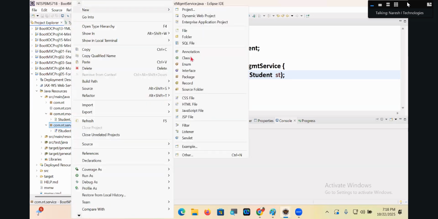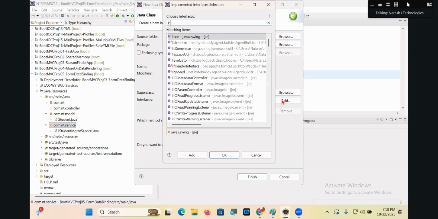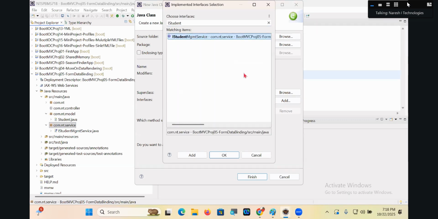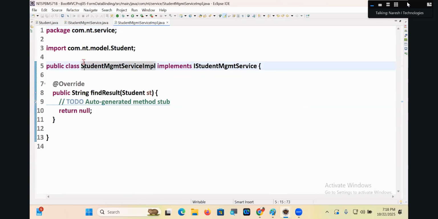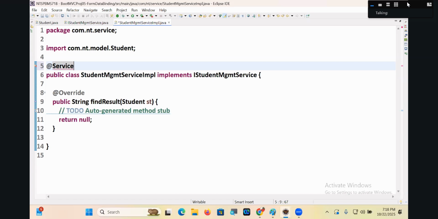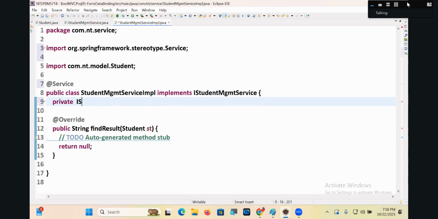New class: StudentManagementServiceImpl, implementing IStudentManagementService. @Service. Okay, this is already a service. I understood. That's good.